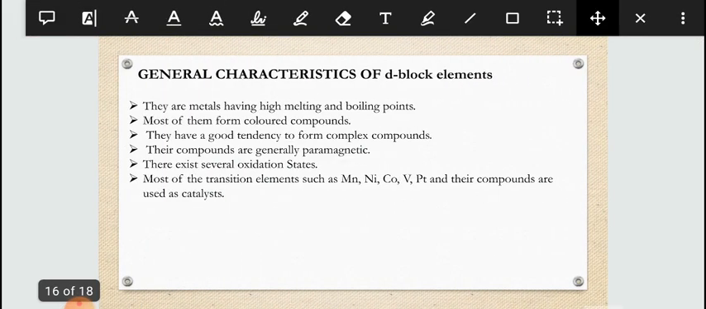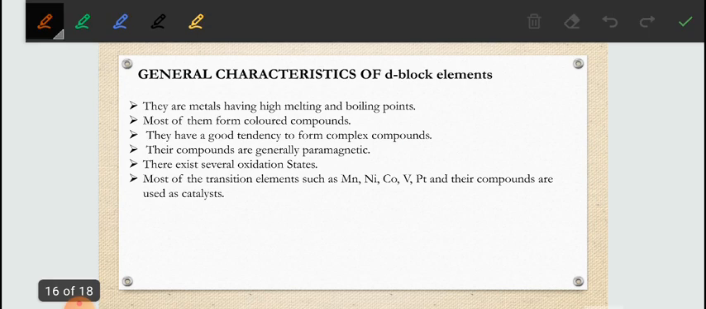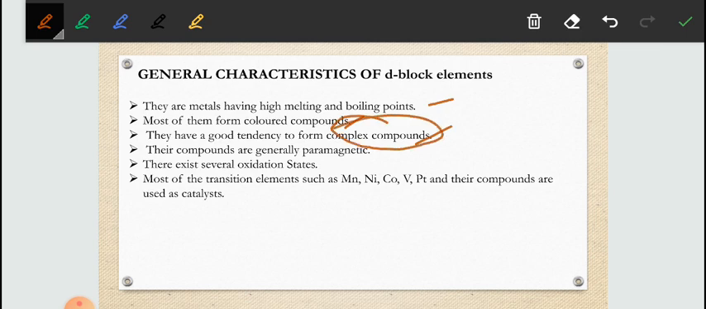Next are the characteristic properties of d block elements. They have high melting and boiling points, they form colored compounds, and they are also known as transition elements. This point you need to remember. They also have a good tendency to form complex ions. What are complex ions? When 2 or 3 or more elements combine, they are known as complex compounds. Next, these compounds are paramagnetic.